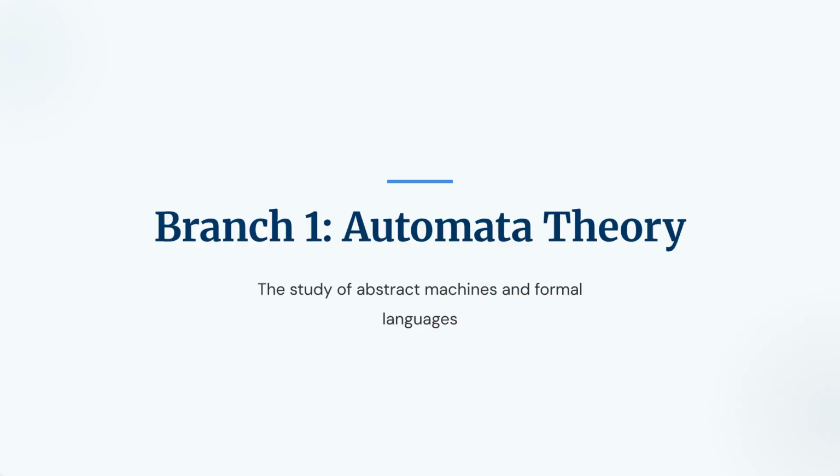Branch 1. Automata Theory. First up is Automata Theory. This is the study of abstract machines and formal languages. It's not about physical hardware like your laptop. It's about the mathematical blueprints of how a machine processes information step by step.